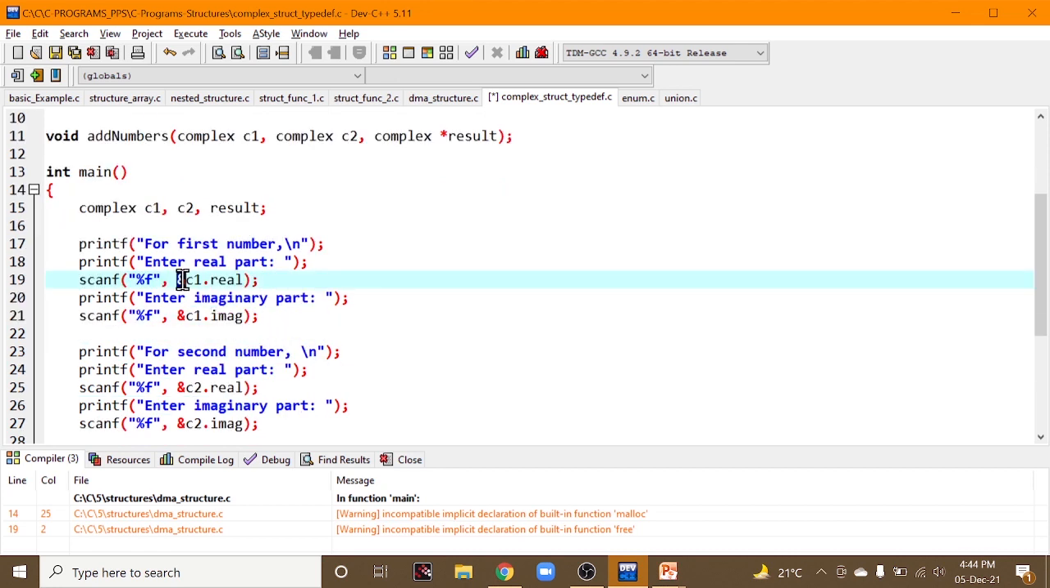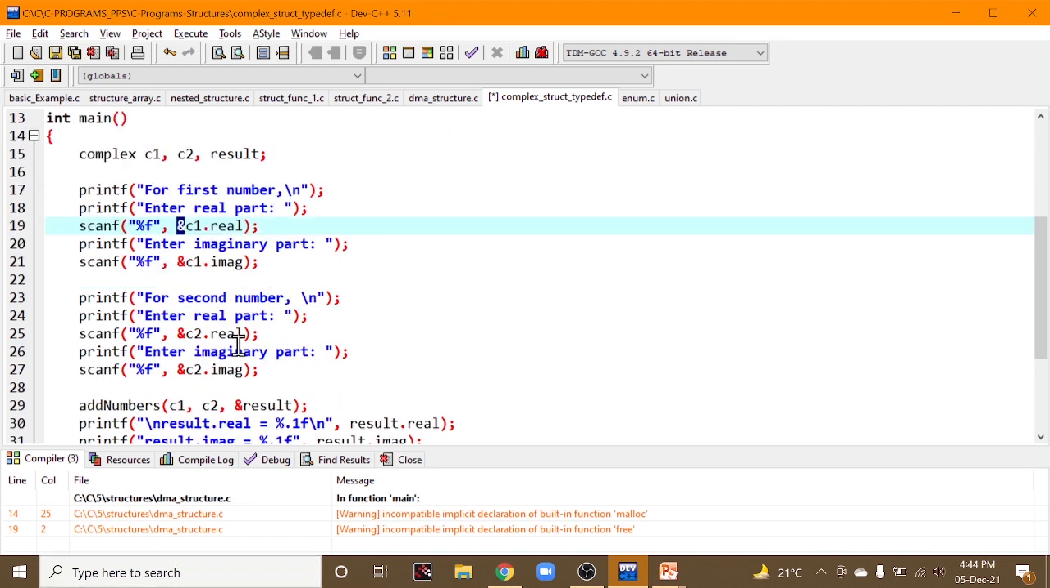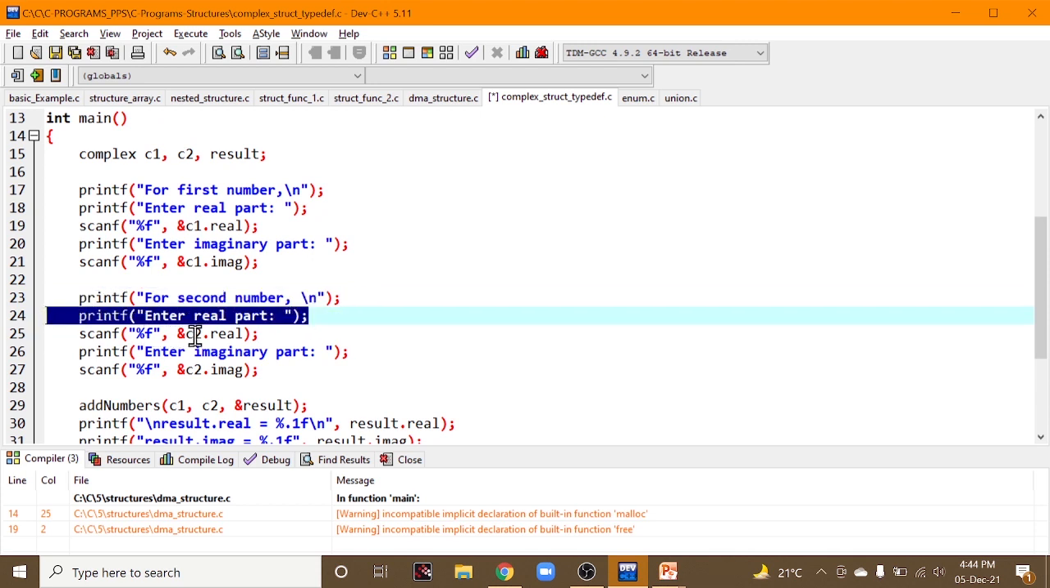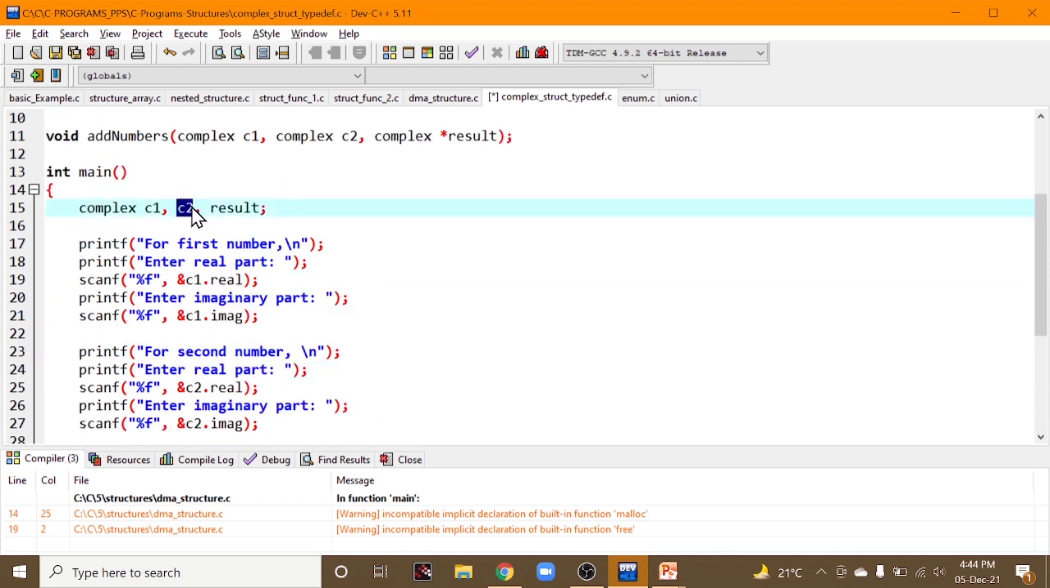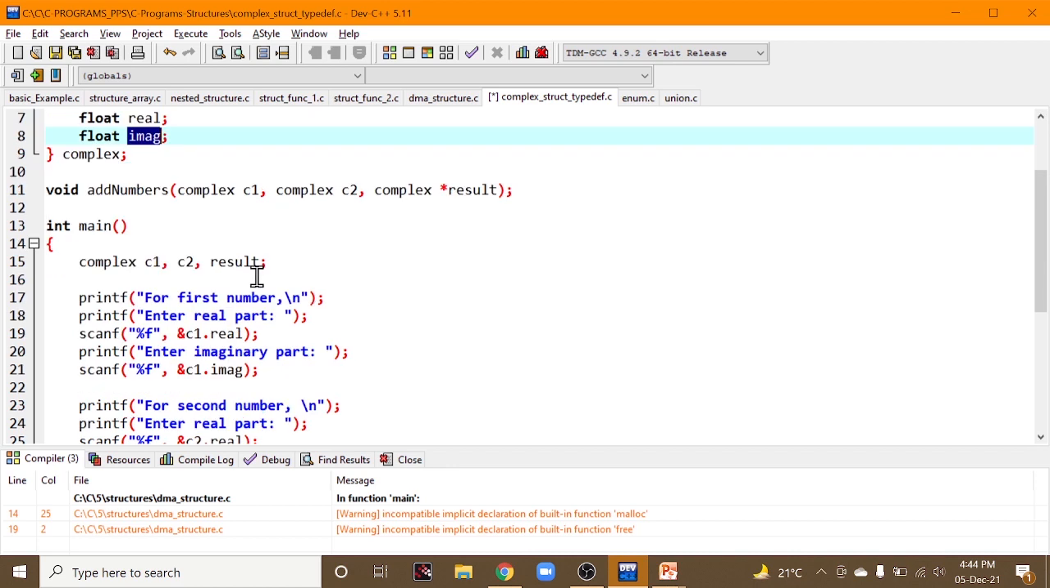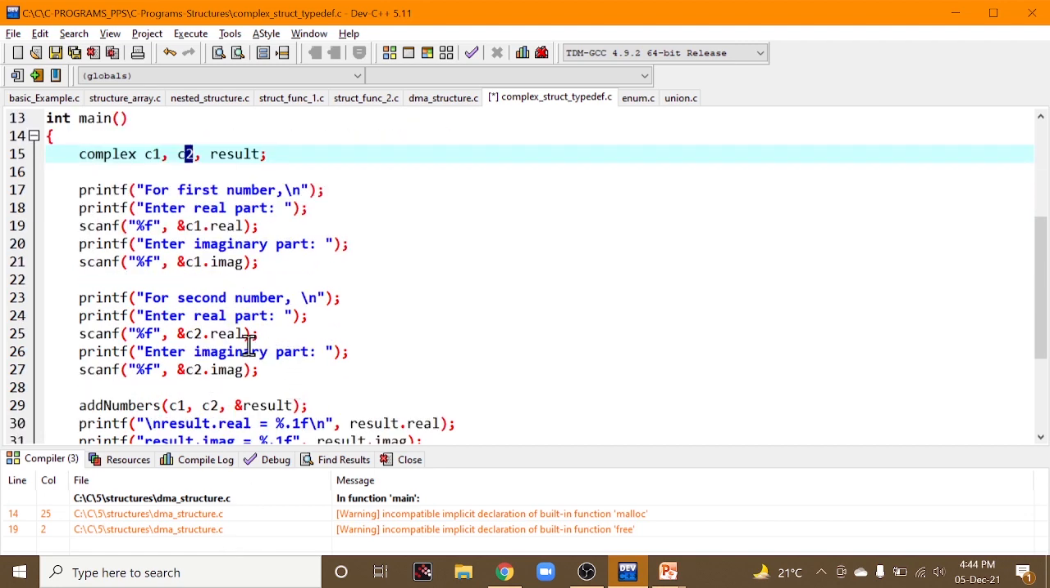And I hope you know why we used the ampersand here, that is a scanf statement. Similarly, for the second number, enter the real part, scan it into C2. C2 we have declared here, right? C2 is used for accessing the real and imaginary parts of the second complex number. For the first complex number, we are using C1, and for the second complex number, we are using C2.